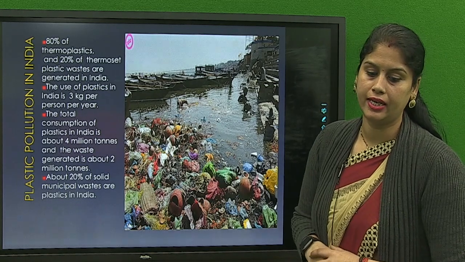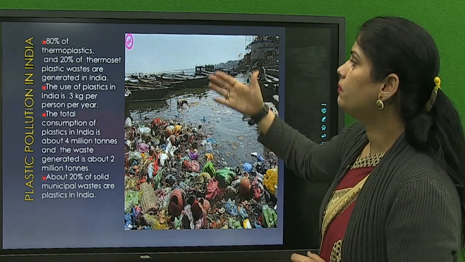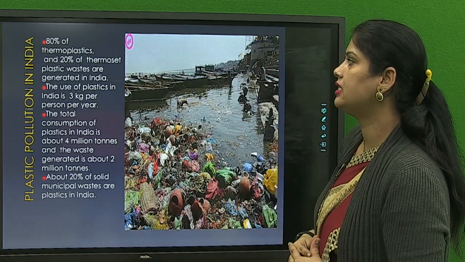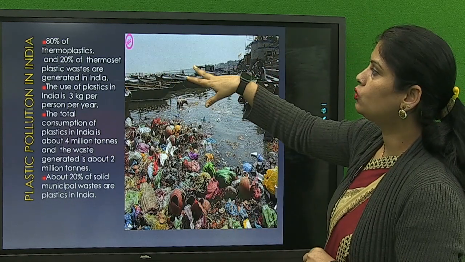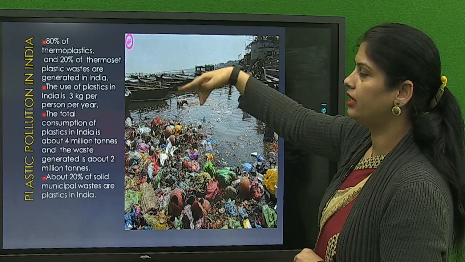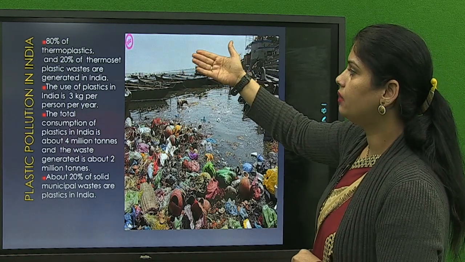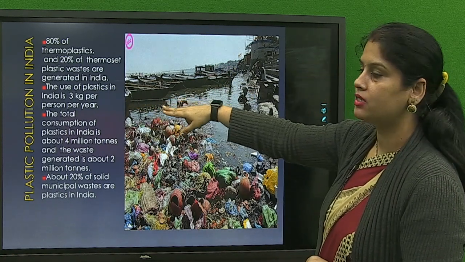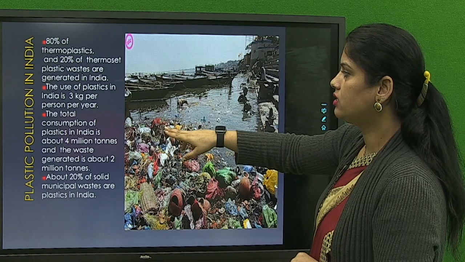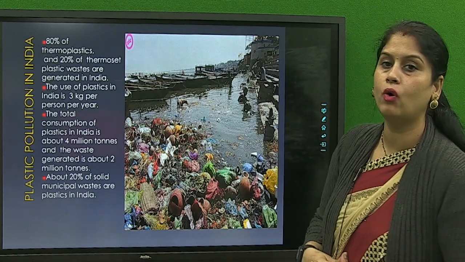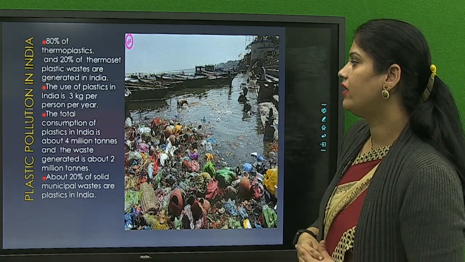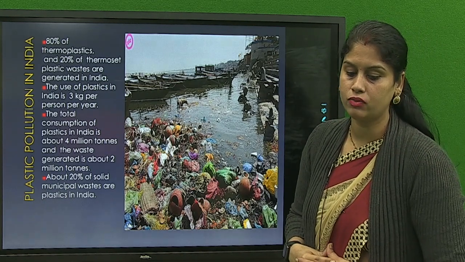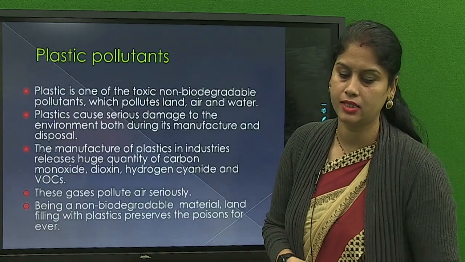Plastic pollution in India. About 80% thermoplastic and 20% thermoset plastic waste is generated in India, and these two terms, thermoplastic and thermoset, we already discussed in the previous slide, and the use of plastics in India is 3 kg per person per year. So the total consumption of plastic in India is about 4 million tons and the waste generated is about 2 million tons. Then about 20% of solid municipal waste is plastics in India.